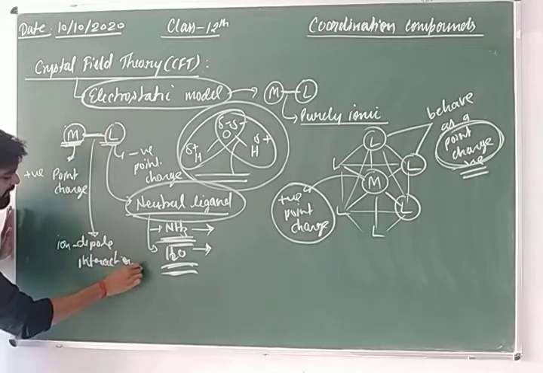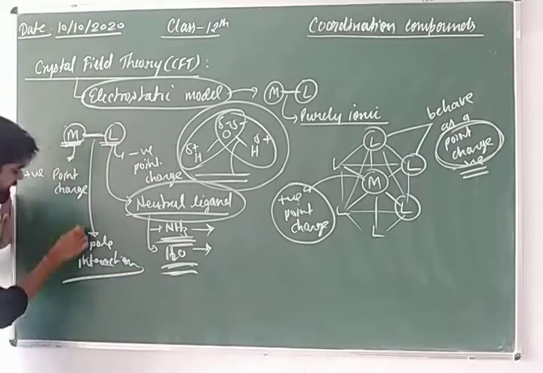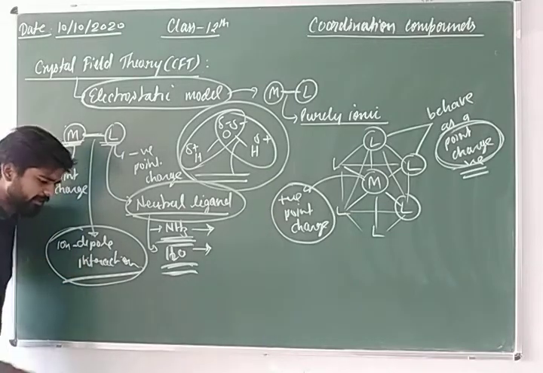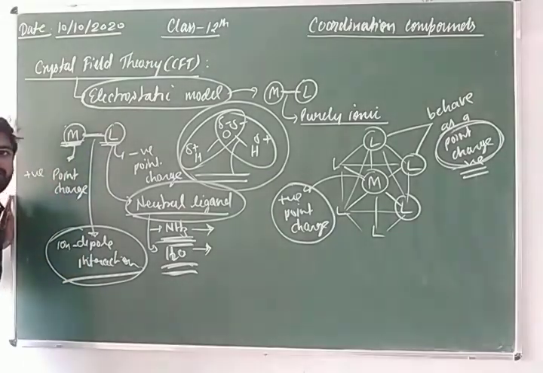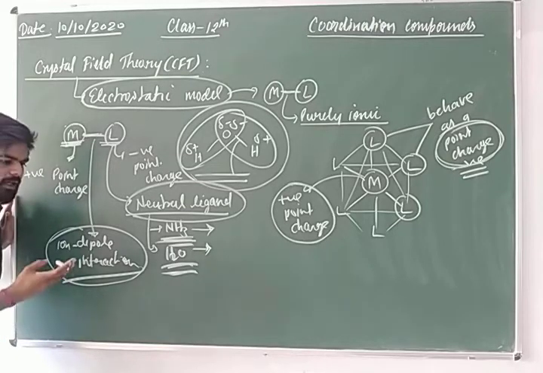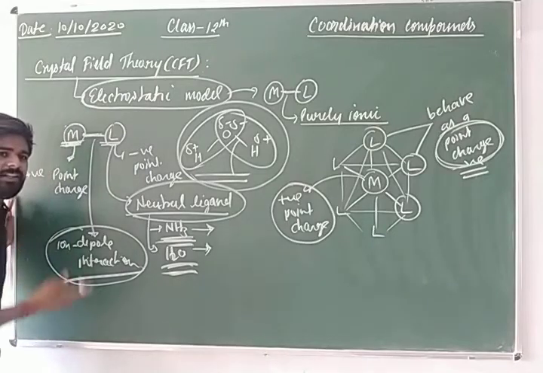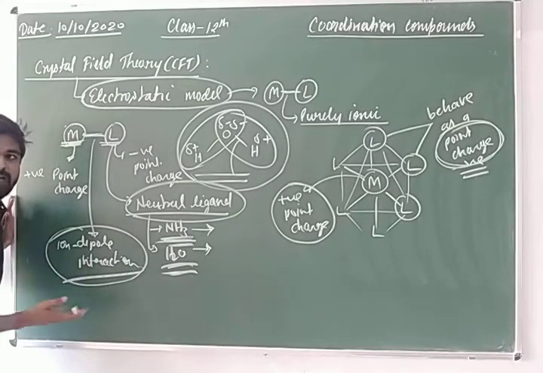In the case of metal and neutral ligand, the interaction is known as ion dipole interaction, which we have already discussed in class 11, chapter 5, States of Matter, where I told you the types of van der Waals forces: dipole interaction, London force, dispersion force, dipole induced dipole interaction, ion dipole interaction, etc.